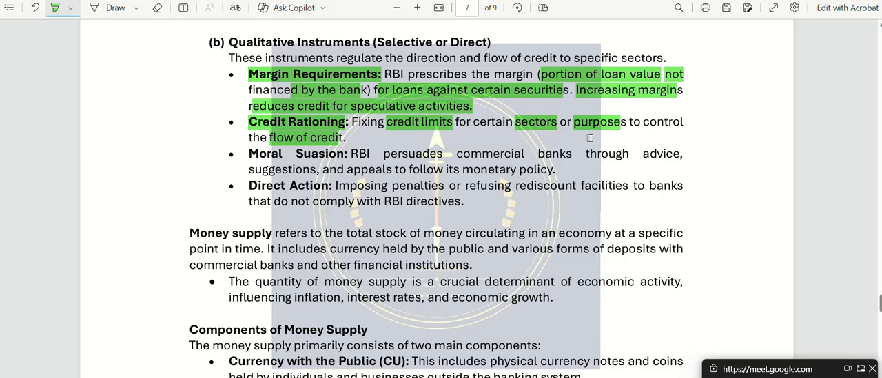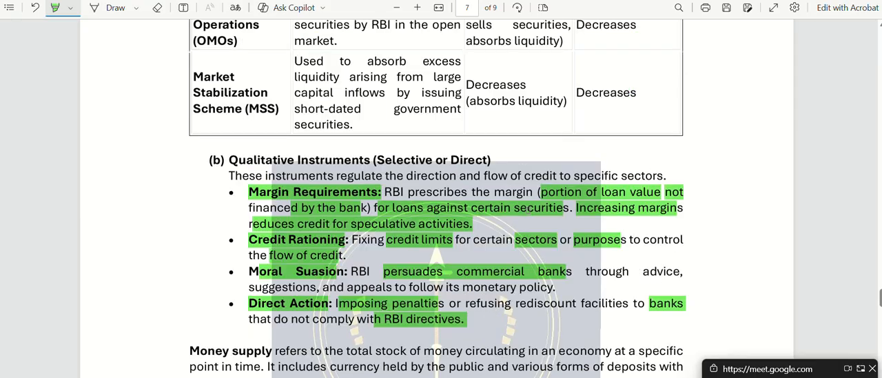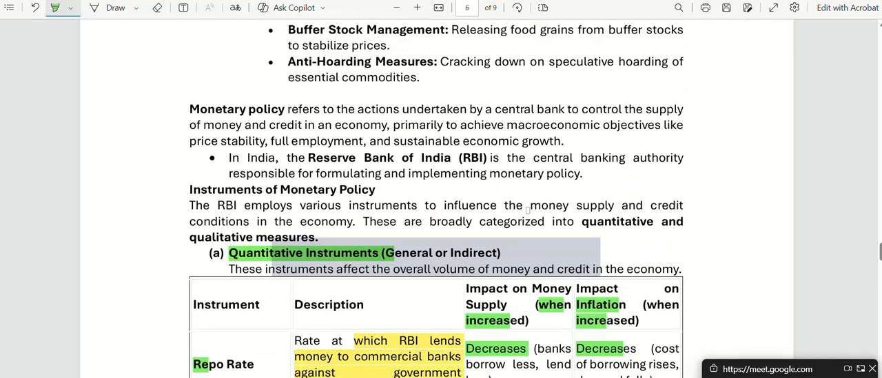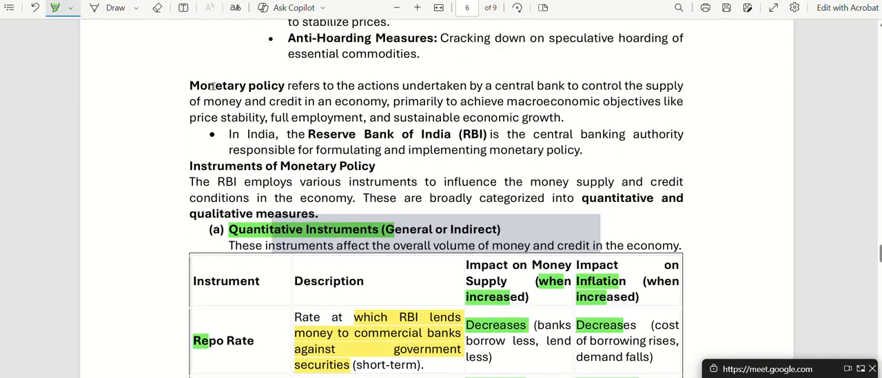The third is moral suasion, which is advising the commercial banks to please follow the monetary policy and not go beyond it. And the last is direct action, meaning direct penalties if banks don't comply with RBI directives. RBI can take strict actions against any bank that doesn't follow its directives. So these are your instruments for monetary policy.